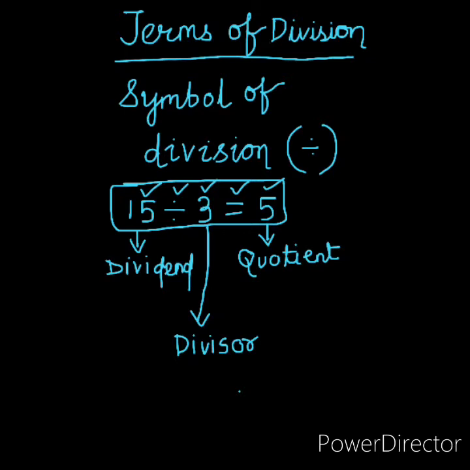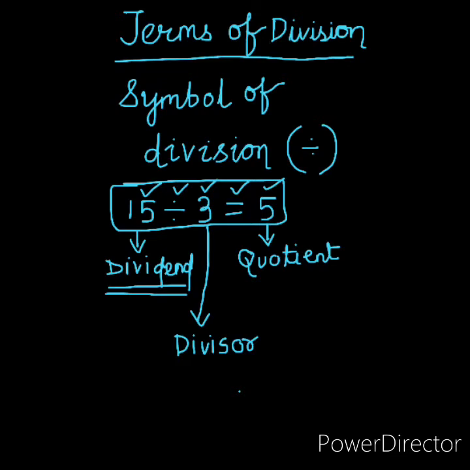Here the first number which is to be divided, the total number which is to be divided, is called the dividend.